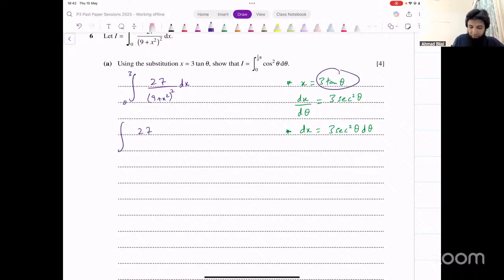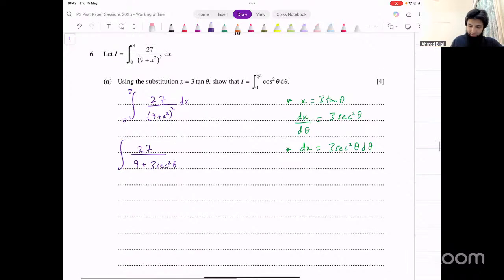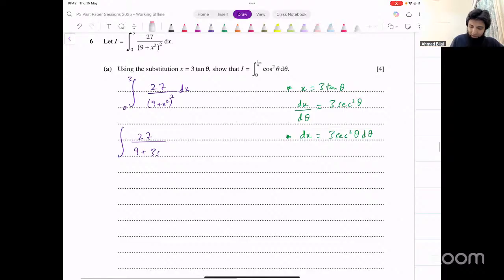So that would become 9 plus 3 tan theta whole squared. That's what you have here in place of x. And then there's a whole square here as well. So we put a whole squared. And then in place of dx, we write 3 secant squared theta d theta.